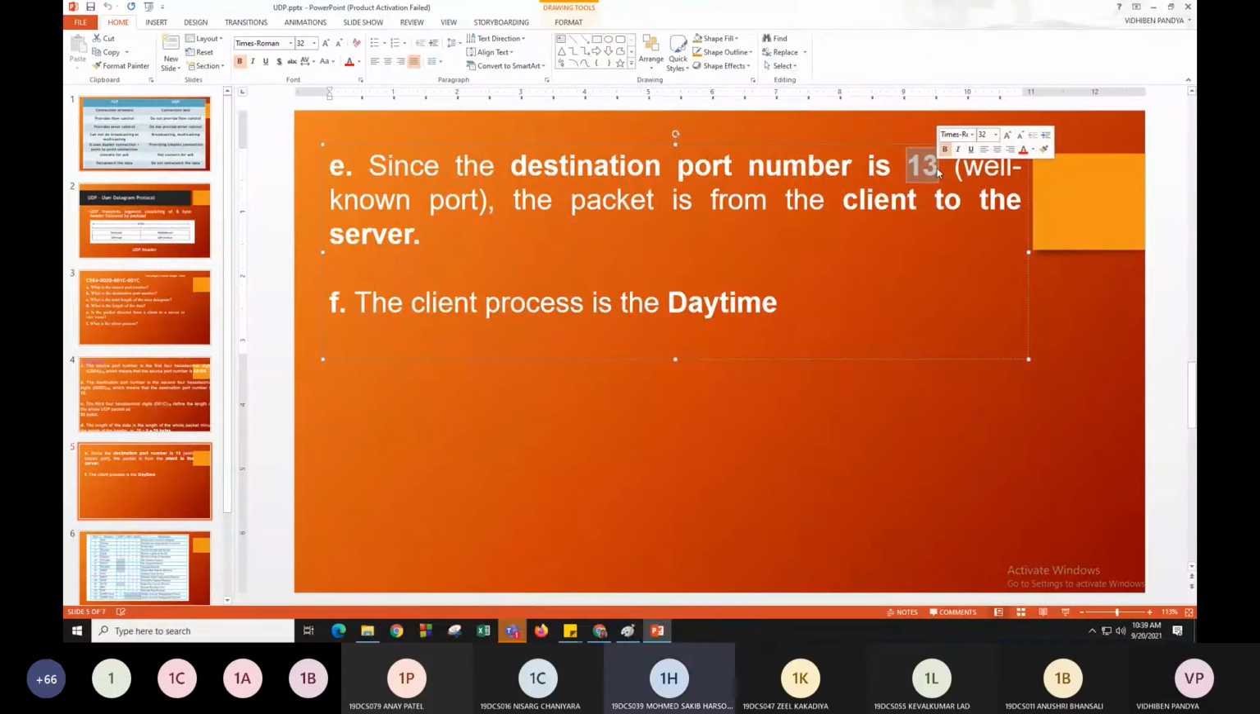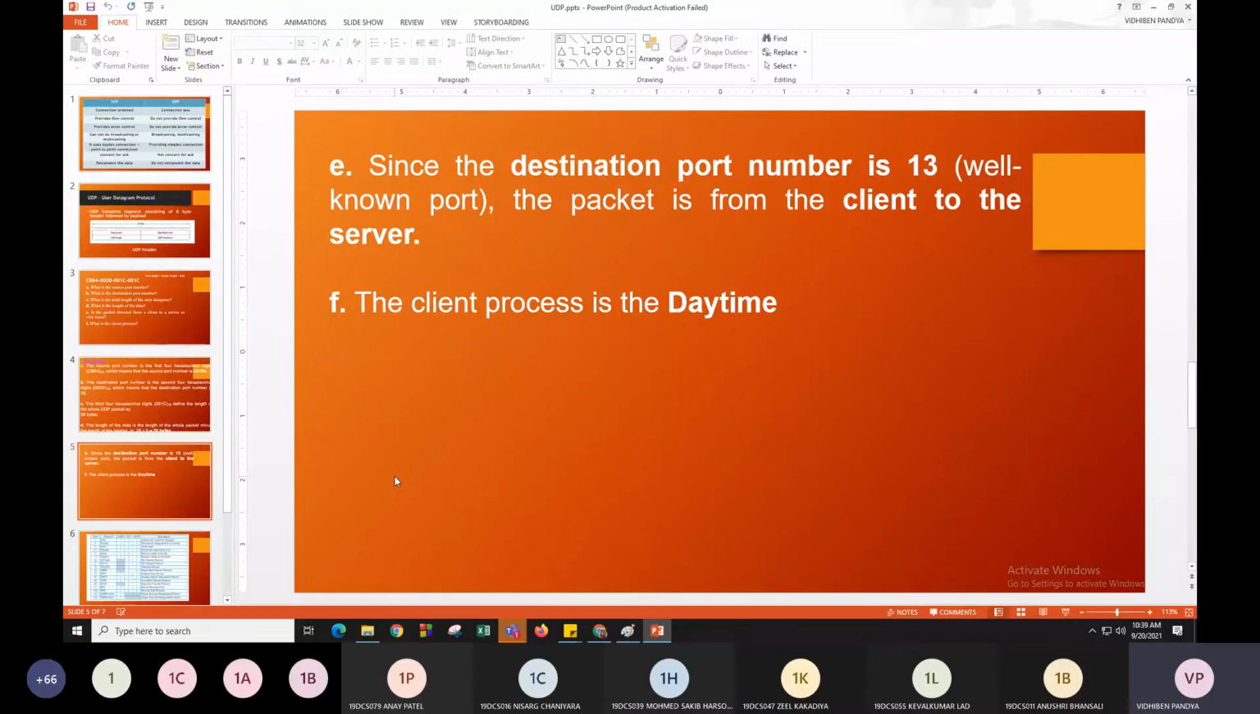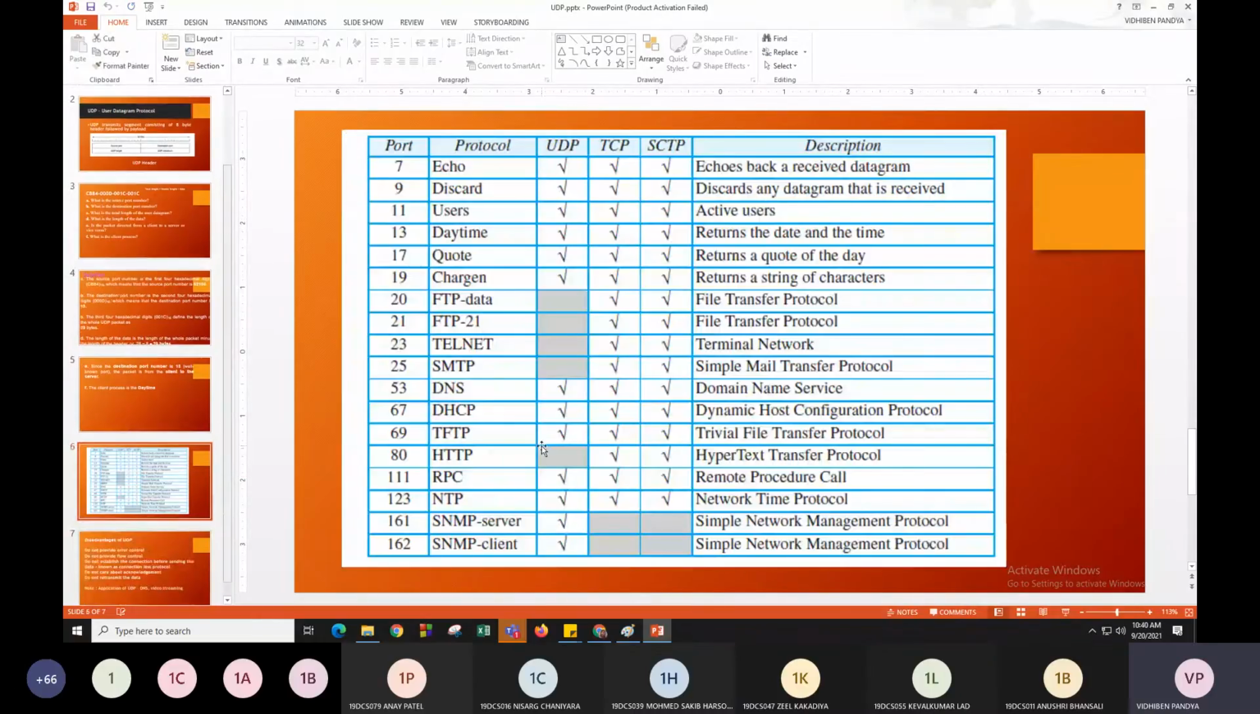Yes, ma'am. Right. So for that you need to understand which ports we can consider as well-known ports. Over here I have given the list of the ports which we can consider as well-known ports. Port number 7 is for echo packets; whenever we want to send echo packets, we utilize port number 7. For discarding any datagram, we utilize port number 9.